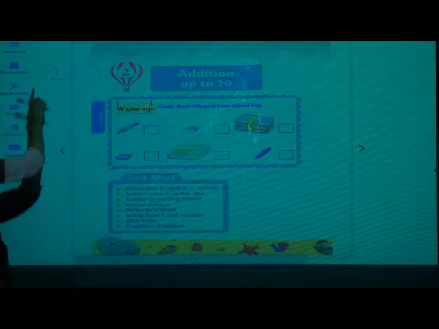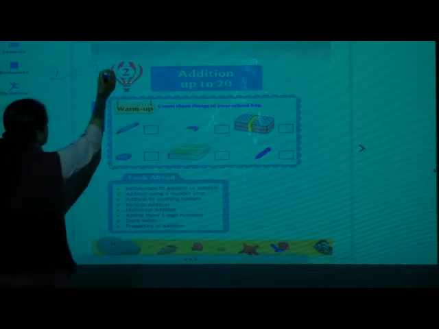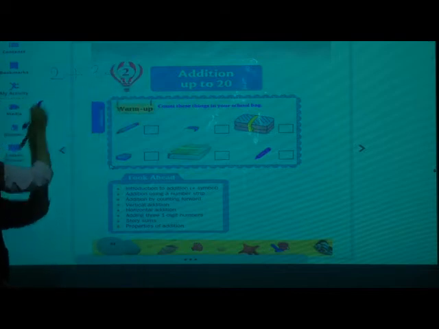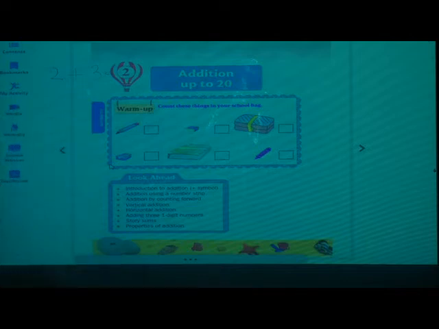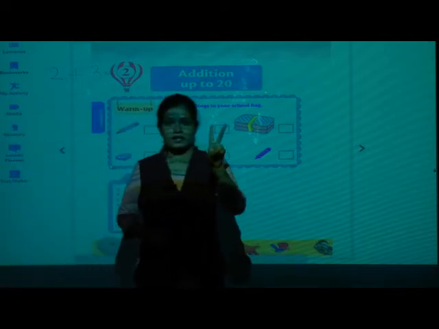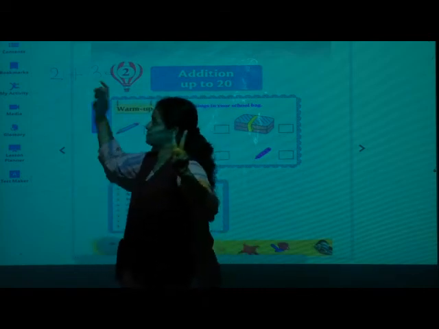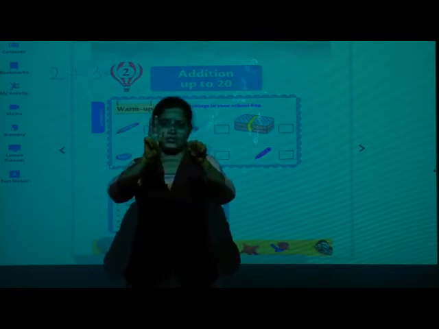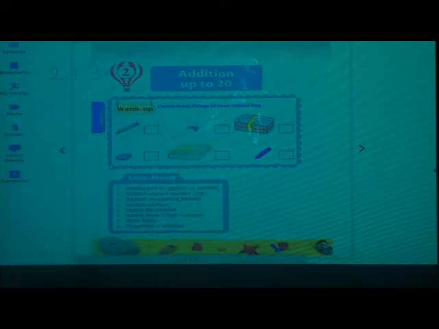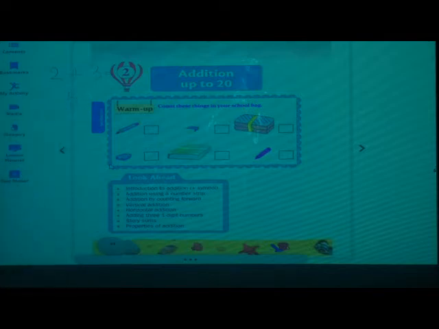How will you read it? 2 plus 3. How much will you get, students? Equal to, I will make here and the answer I will write here. Okay. You can do it on the fingers. See. 2 fingers. First which number is there? 2. So 2 fingers and next is 3. 3. Together let us count: 1, 2, 3, 4, 5. Okay. So the answer you got is 5. Okay. In this way you have to do.